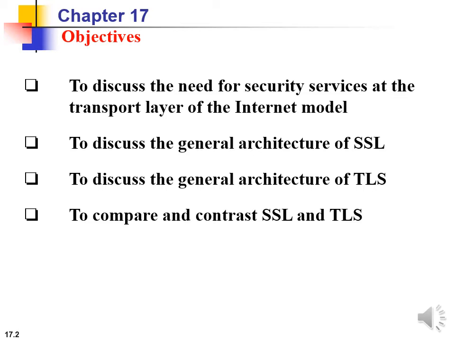So these are the objectives. Here we are going to discuss the need for security services at the transport layer of the internet model, and next we are going to discuss the general architecture of SSL and general architecture of TLS, and at the end we are going to compare and contrast SSL and TLS.